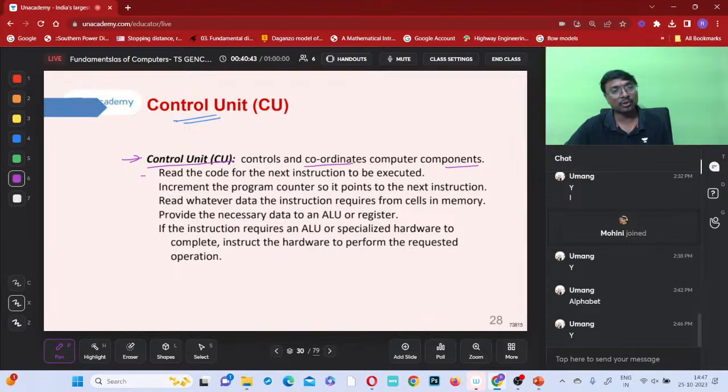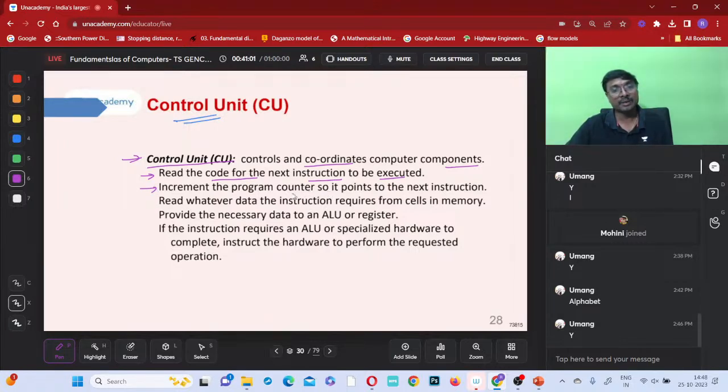So what will this control unit do? It reads the code for the next instruction to be executed. This control unit only will decide after this process, next to that process, after that process, next to this process should happen. And who is deciding all these things? This control unit only is deciding.